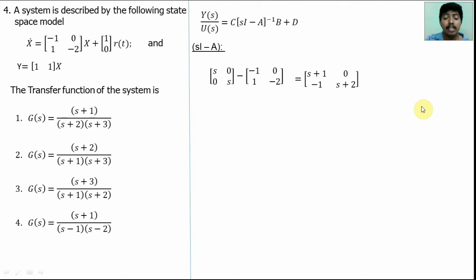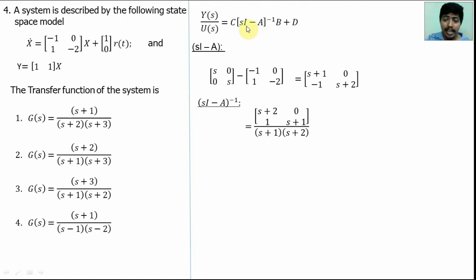Now find the (sI minus A) inverse value. If the matrix is a 2 cross 2 matrix, then calculation of the inverse is very easy. So (sI minus A) inverse is obtained by simply interchanging the diagonal elements and changing the sign of the off-diagonal elements, divided by the magnitude. So we will get S plus 2, S plus 1 interchanged. There is no sign change for the 0 value; here minus 1 changes to plus 1. Divided by the determinant, S plus 1 into S plus 2 minus 0. This is the (sI minus A) inverse value. If the matrix is a 3 cross 3 matrix, the calculation of the inverse is somewhat difficult.